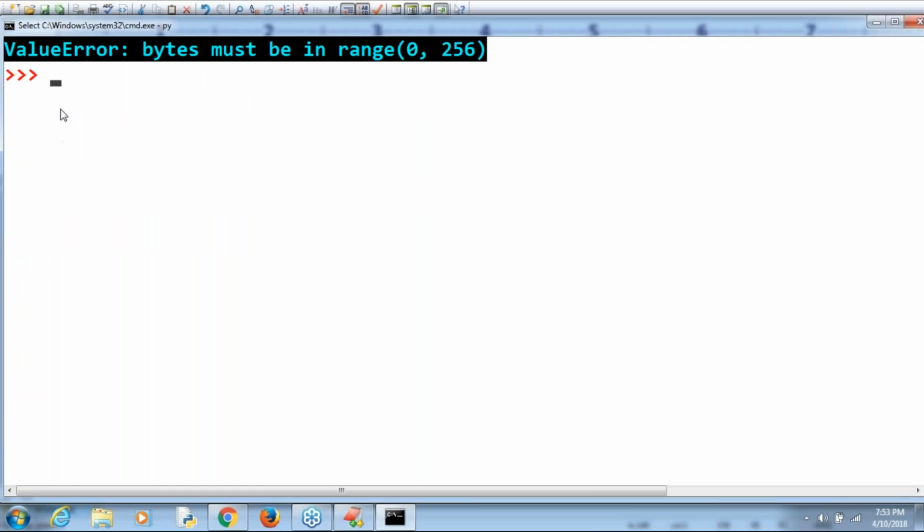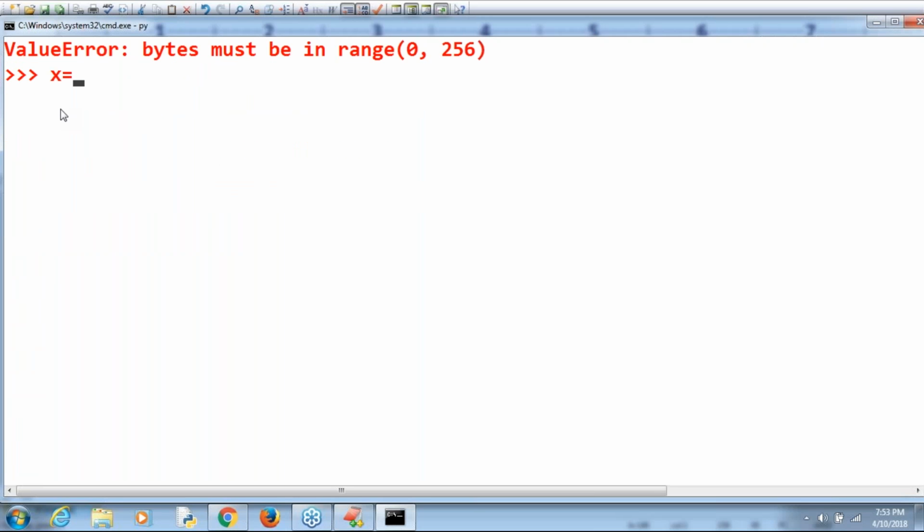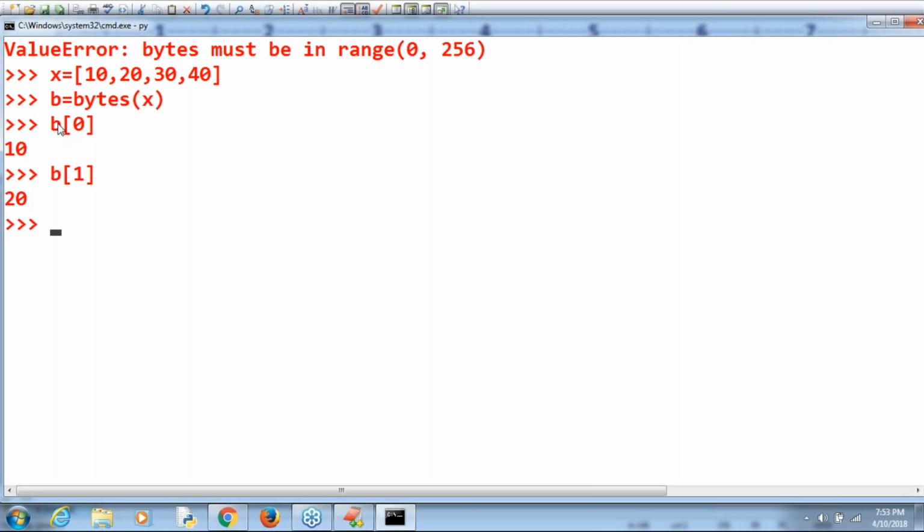Observe that. I'm taking x is equal to 10, 20, 30, 40. Can I convert it into bytes type? b is equal to bytes of x. Is it possible or not? Yes, I can do it. Now b is pointing to 10, 20, 30, 40. Now observe b of 0, what is the value? b of 0 is 10. b of 1 is 20, like this.